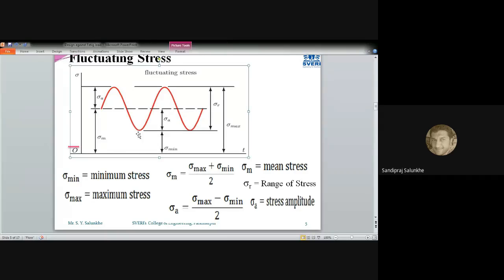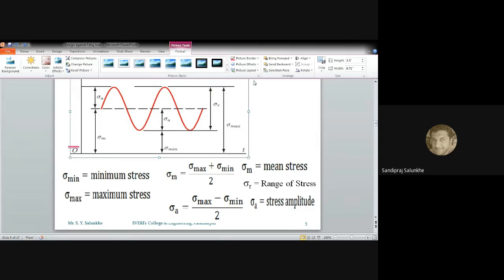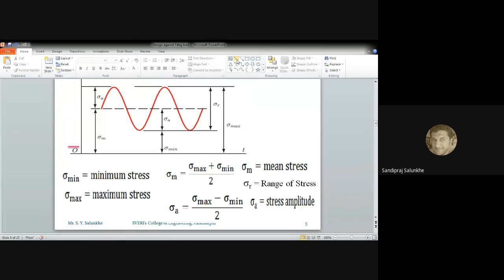Fluctuating type stress and reverse type stress. These fluctuating stresses are on one side of the zero stress. They are not going to become zero at all. Just when the component is loaded initially, it may be possible that the value is zero, and it may start from there, but after that they are not going to become zero, and they are on one side of the zero stress level.